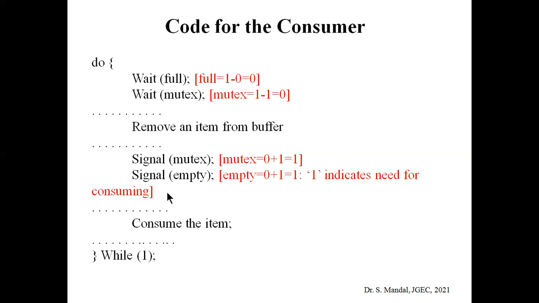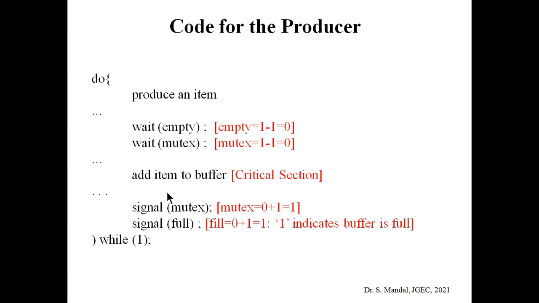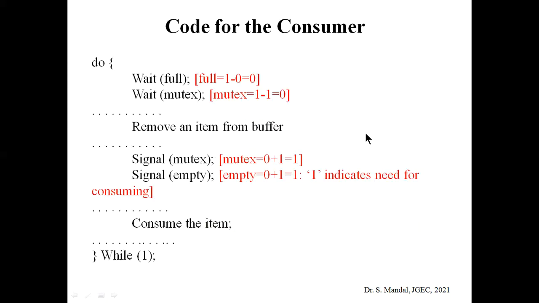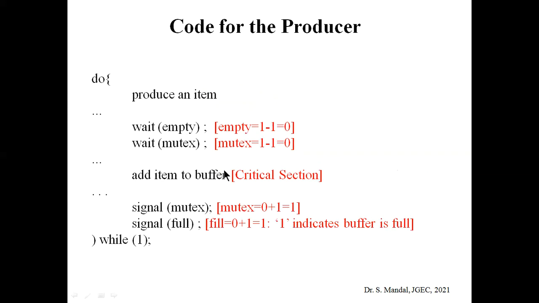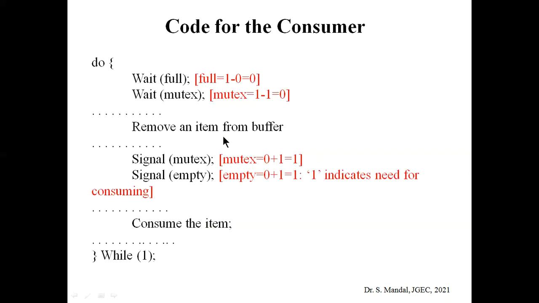Okay, so remember that whenever the value of the full semaphore becomes 1, then only the consumer process can be called, and whenever the value of the empty semaphore is 1, then the producer's process can be called.